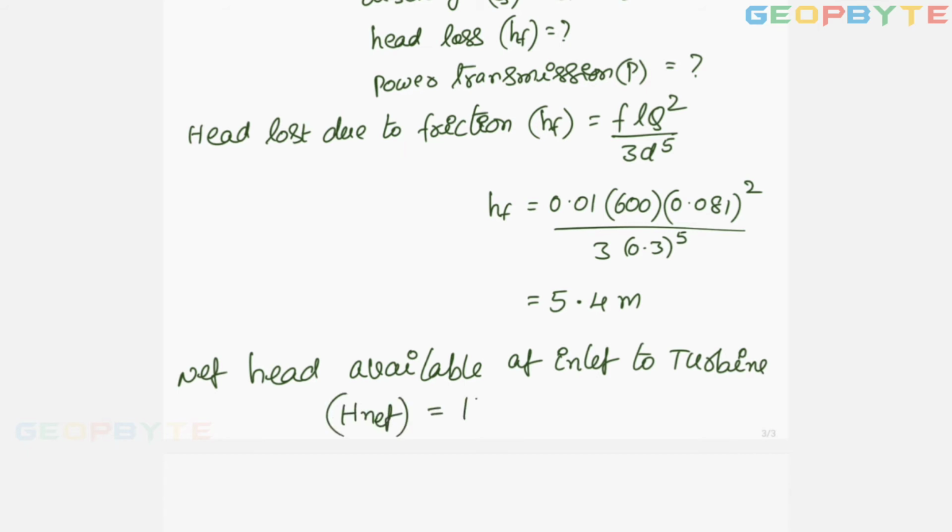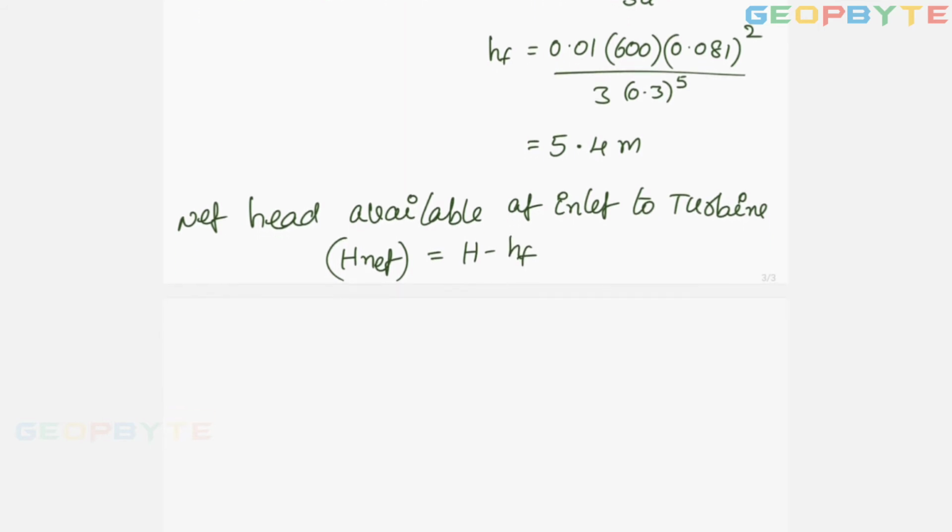This H net equal to total head available minus head loss due to friction. Therefore, power transmitted by water to the turbine.